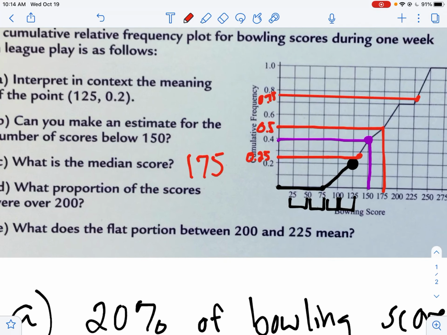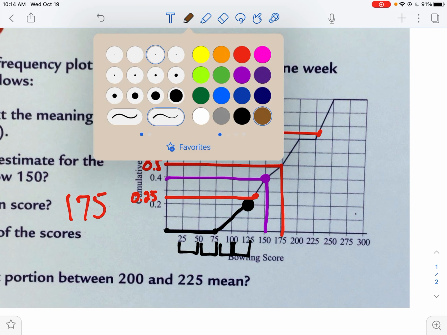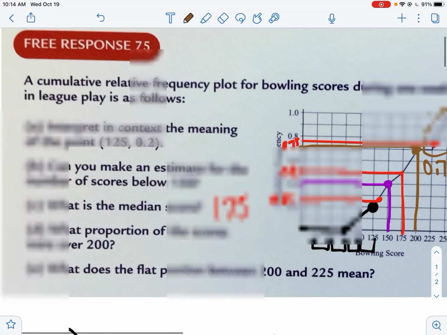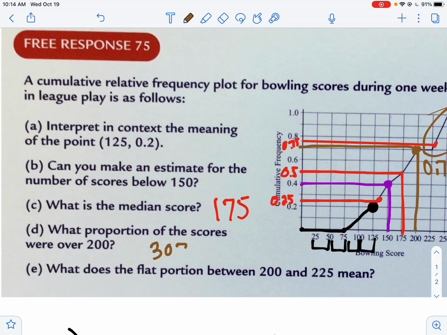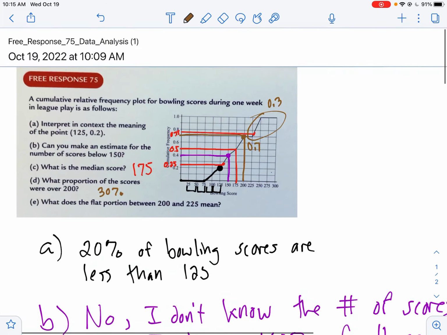Next question is, what proportion of scores were over 200? So what I'm going to do is look for 200 right here. Okay, that's right here. That takes me to about 70%. So if 70% of the scores are below 200, I would know that this accounts for the other 30%. So I could say 30% of scores are over 200. Just kind of cool. Again, I like using these.